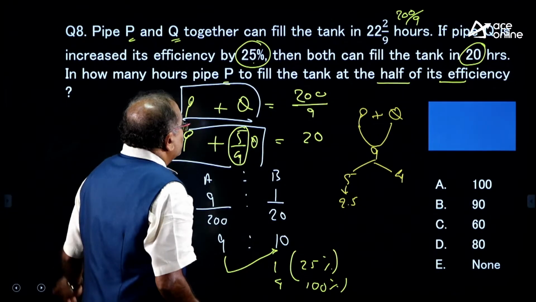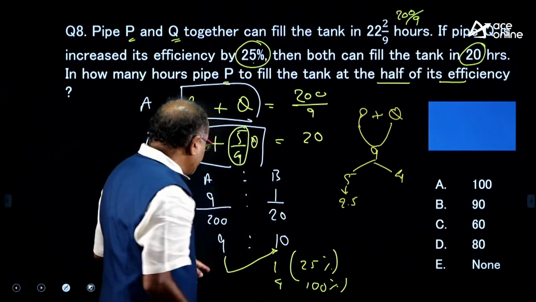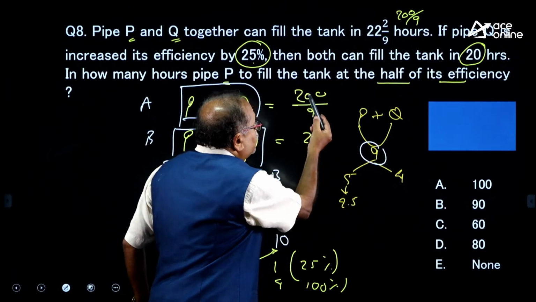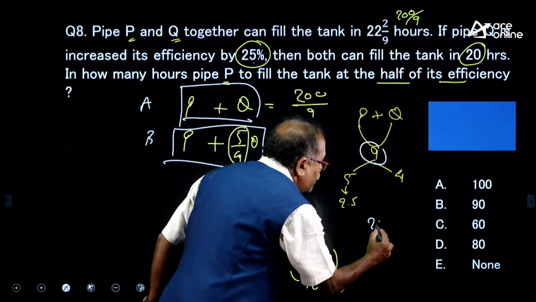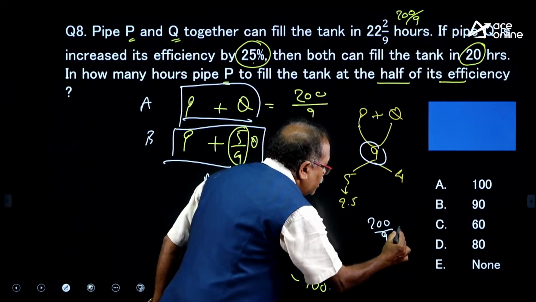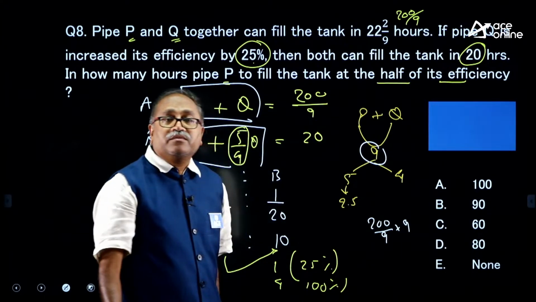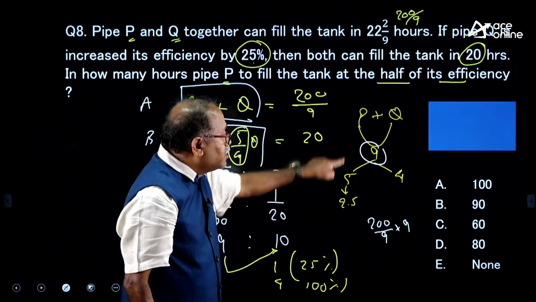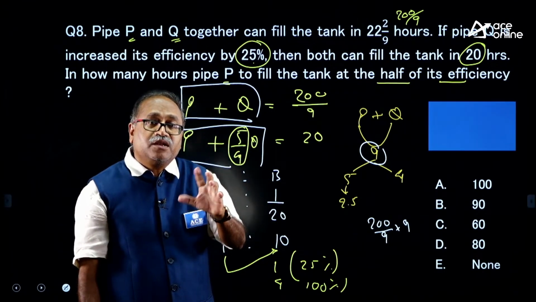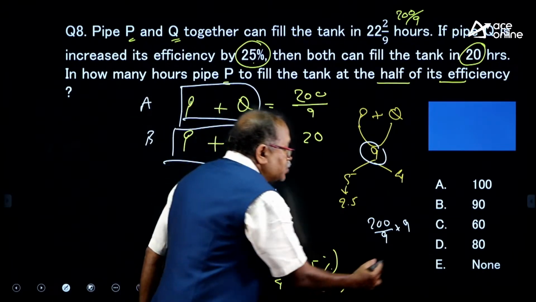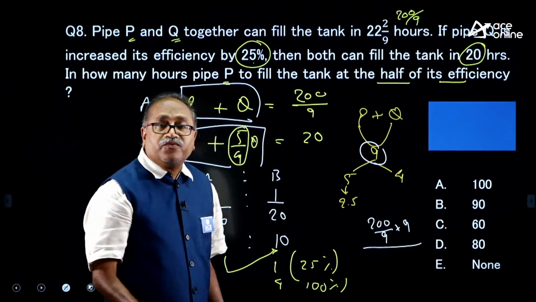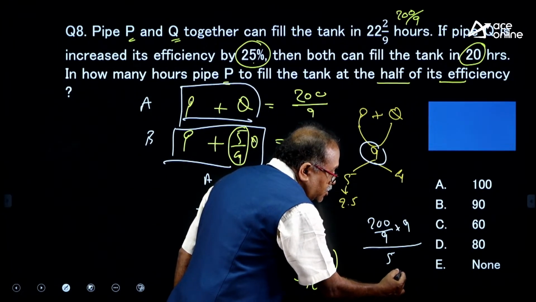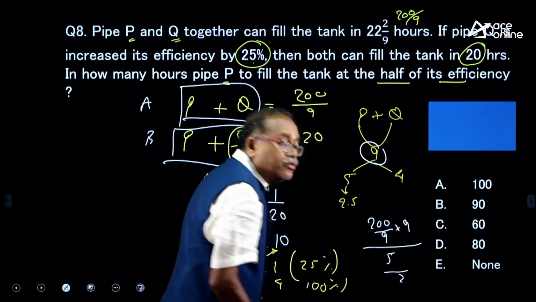What is the work? The work is P plus Q, efficiency is 9, and time is 200 by 9, so 200 by 9 into 9 is the work. Work divided by the efficiency of P, half the efficiency, you will get the number of hours P will take. So, divided by 2.5, or I can write this as 5 by 2, whichever way you write it.